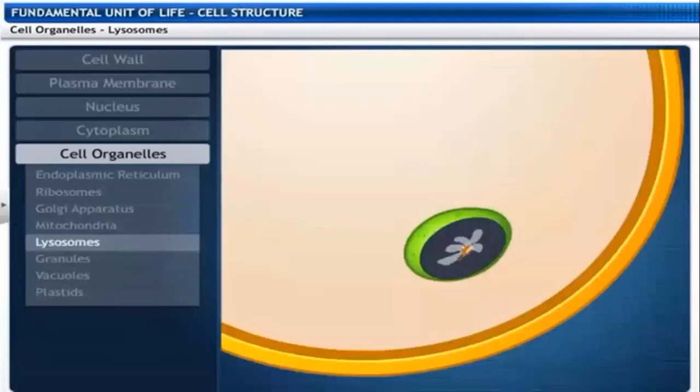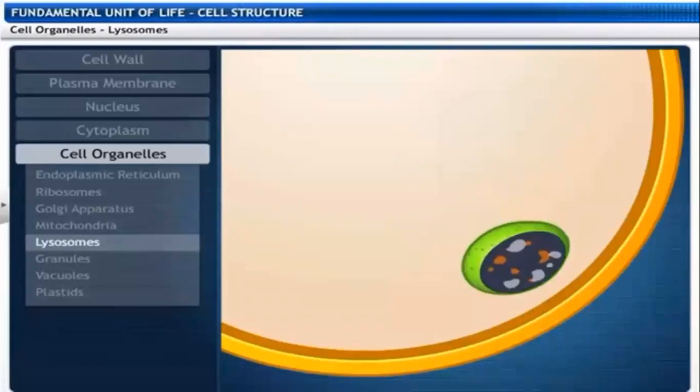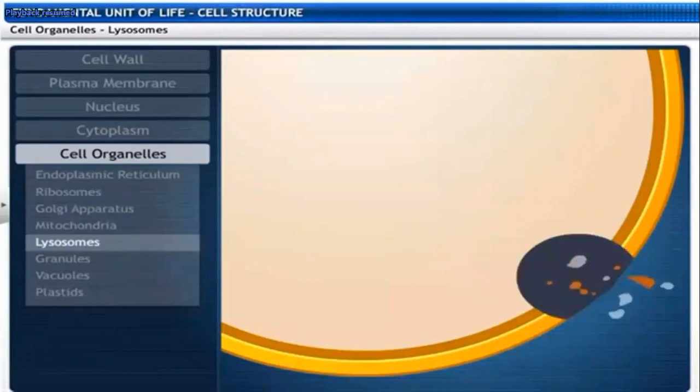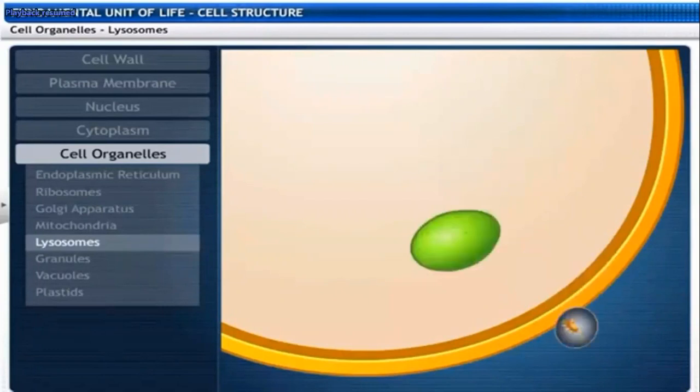These enzymes destroy the materials present in the cell, the foreign substances, digested materials or waste materials. They break them down, and they are eliminated from the cell.